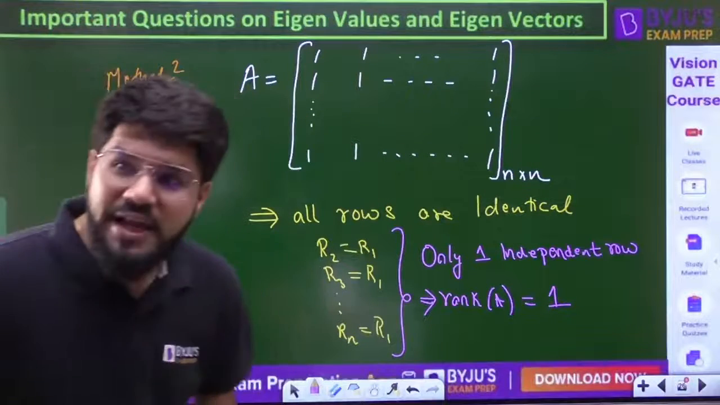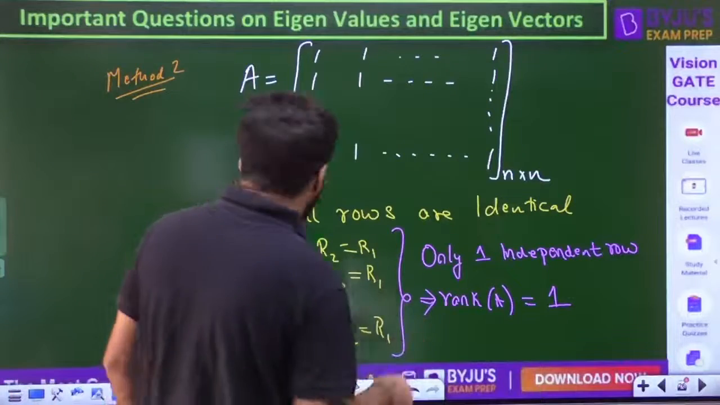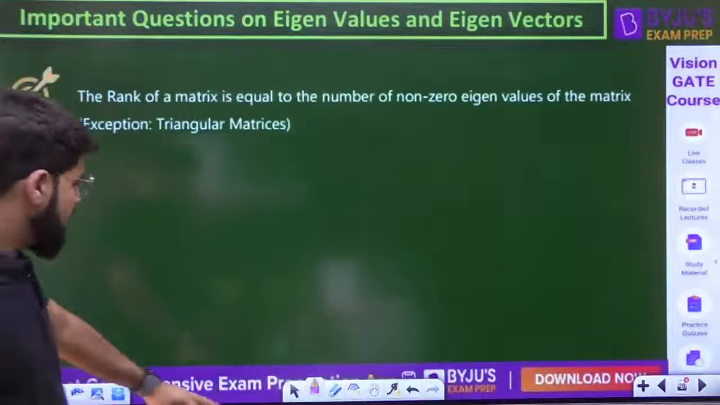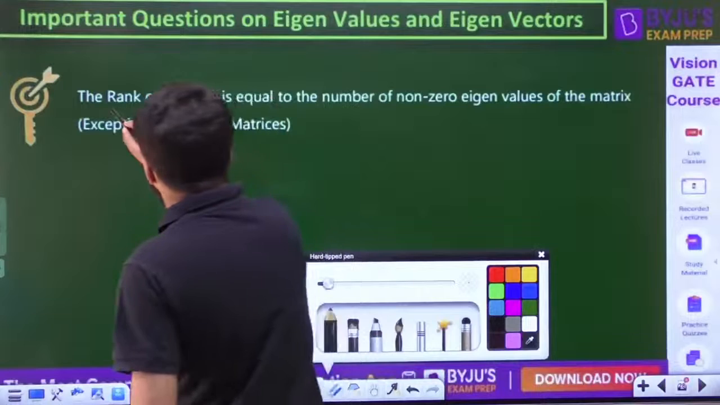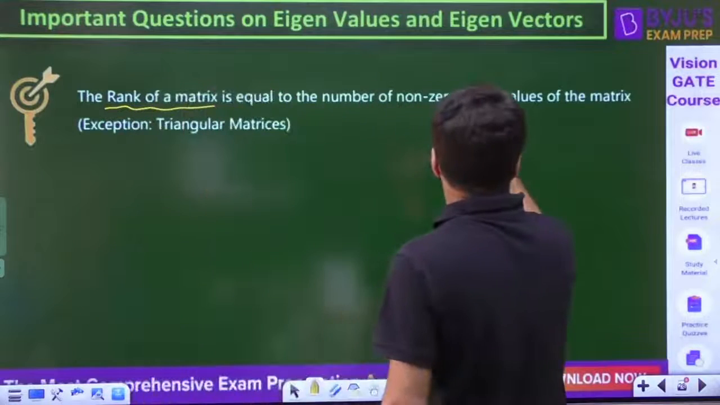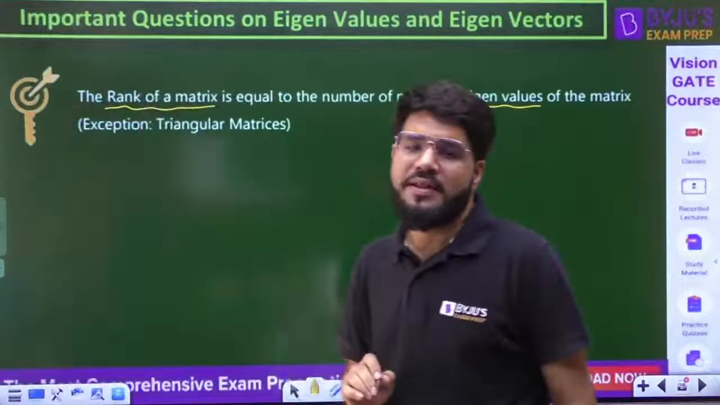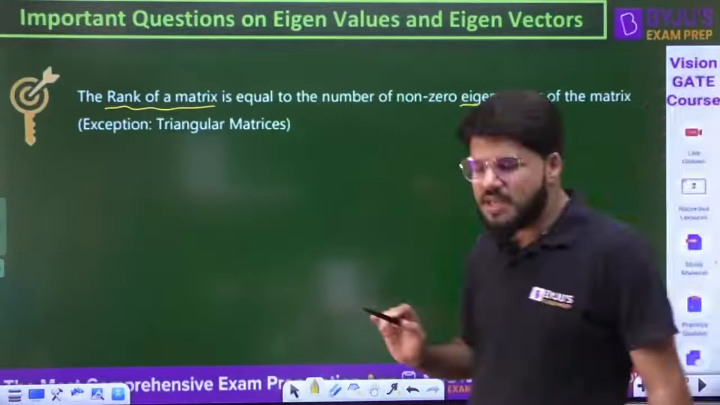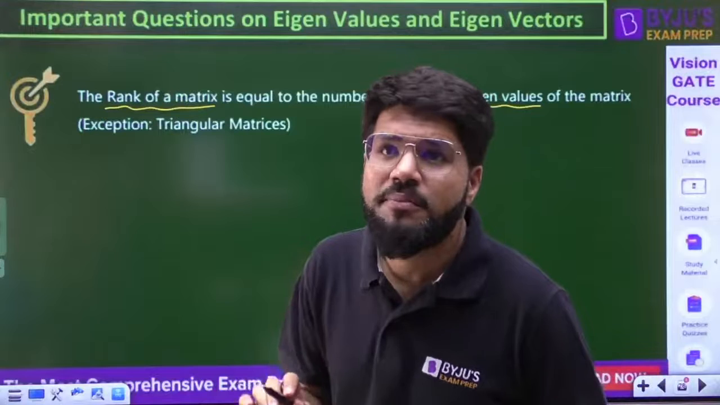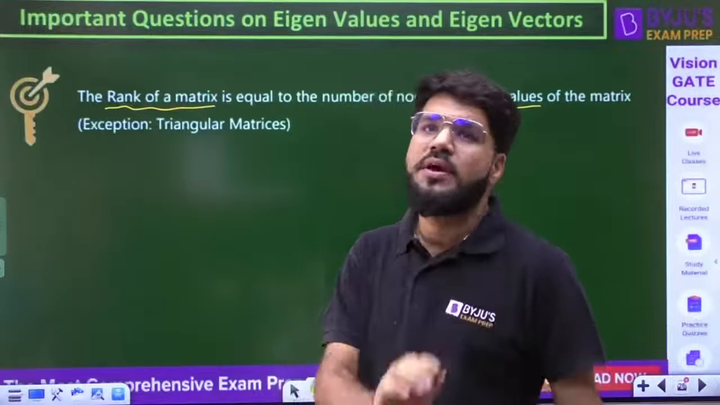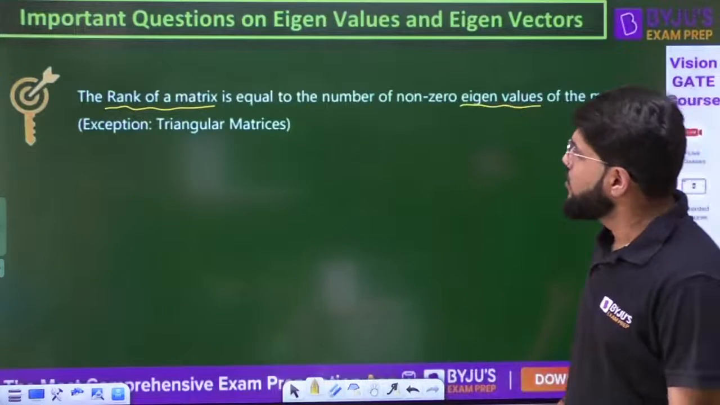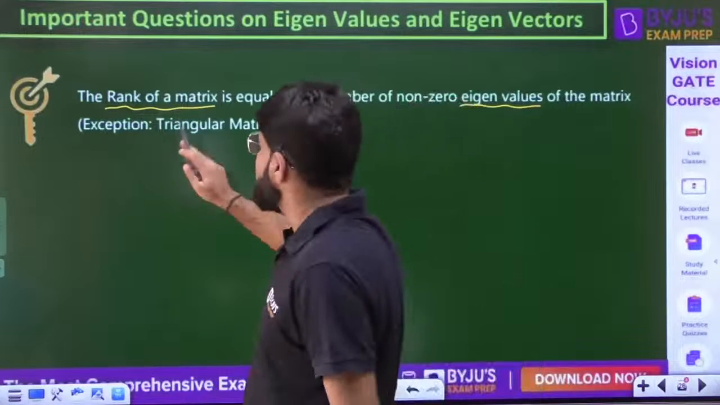Okay, now a next property which will be connecting rank and eigenvalues. Have a look into this. The rank of a matrix is equal to number of non-zero eigenvalues of the matrix. Clear? Okay. The only exception to this property is triangular matrices.